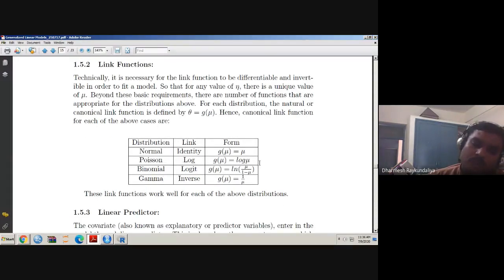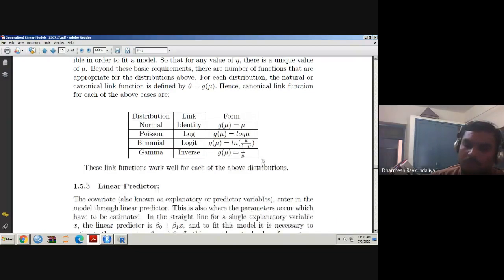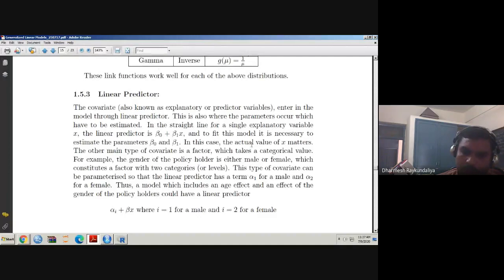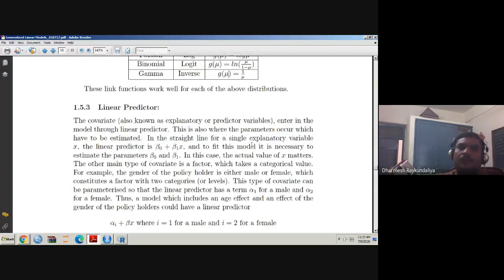Now we talk about the linear predictors. I already told you that whenever there is a covariate, it directly enters the linear predictor with a coefficient. But when it is a factor, it enters the linear predictor in the form of parameters rather than the direct variable. So let us understand, and we will see the various ways of writing the linear predictors.